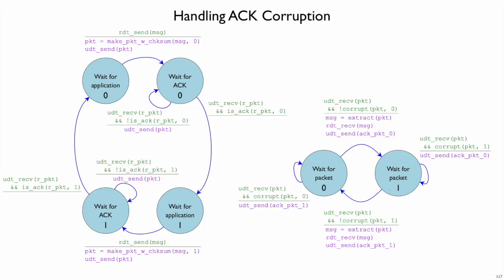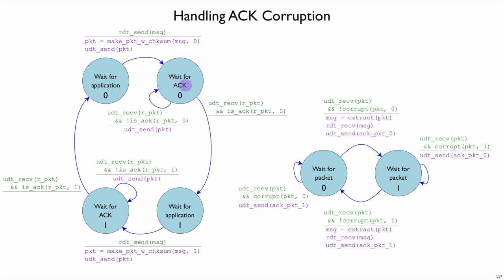At this point, we're handling corrupt packets. What about lost packets? What if the sender sends some data out, it does UDT send, and now it's waiting for an acknowledgement, but this sent packet gets lost. In that case, the receiver never gets a UDT receive for any of these actions, and so it will have no reason to send a packet back. And so the original sender will just stay stuck in this wait for ACK state.